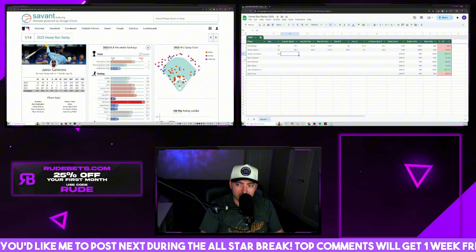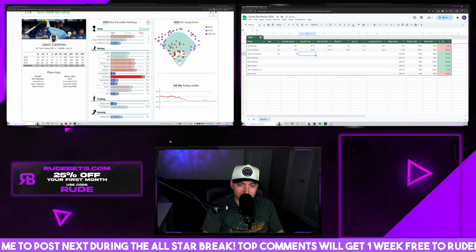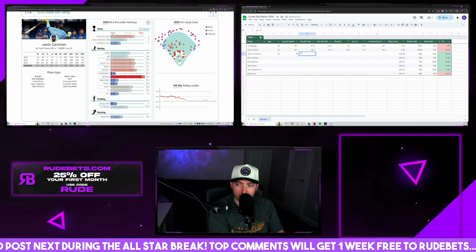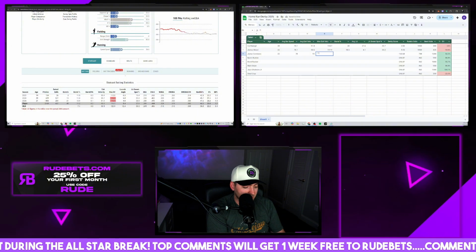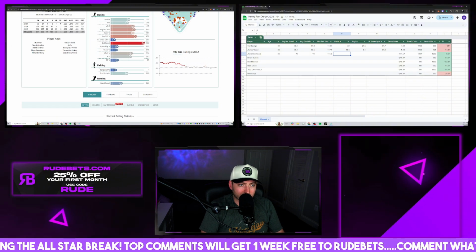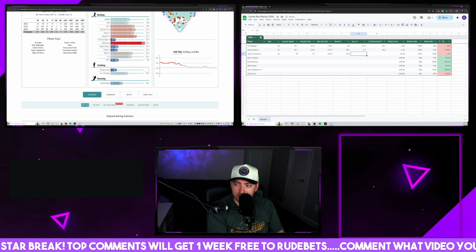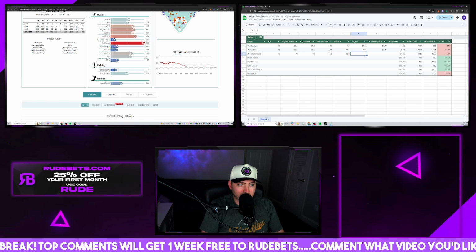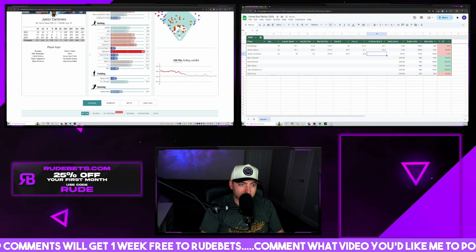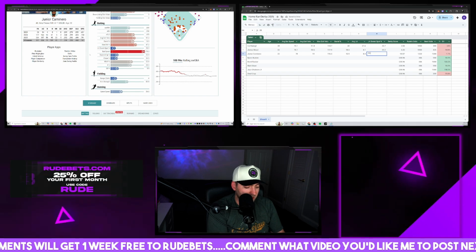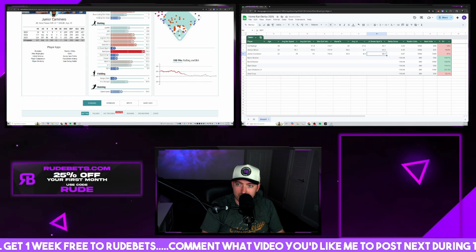His average bat speed here is 78. Wow. The highest we've seen so far, with his average exit velo being 91. That is a bit lower than normal. His max exit velo is 116.5. His barrel percent, 10.9 only. That is a little bit on the lower side here. Average launch angle, we're sitting at 8.4. And then his launch angle sweet spot is a low 28.9. Oops, I put 38.9. I meant 28.9. Let me adjust that.